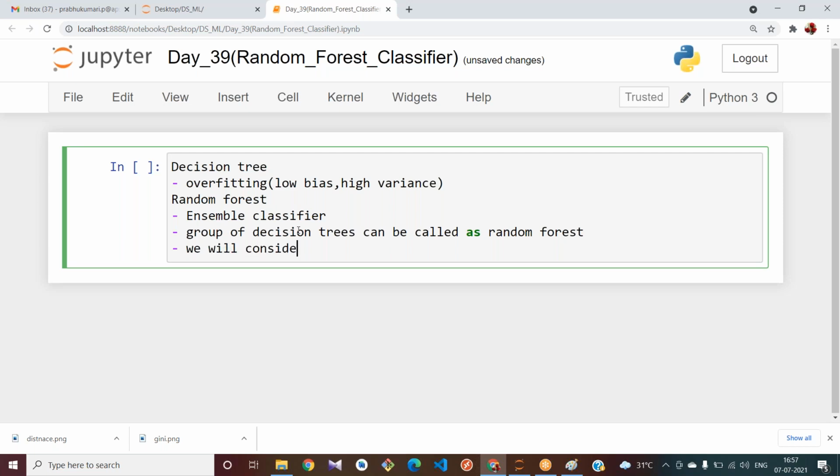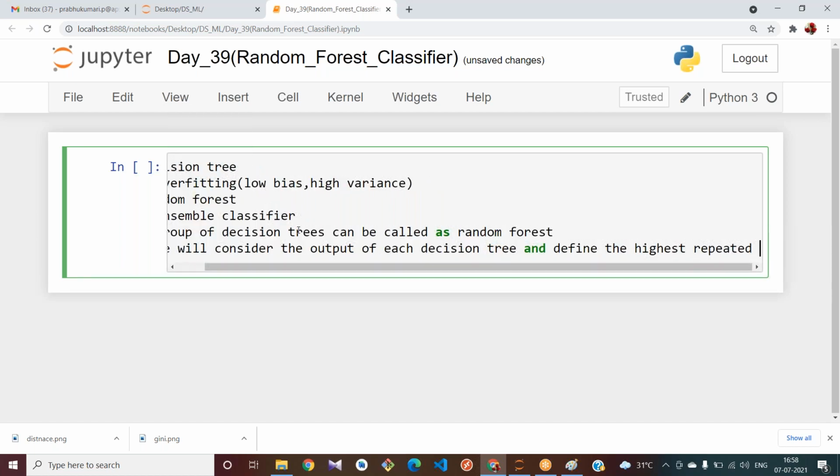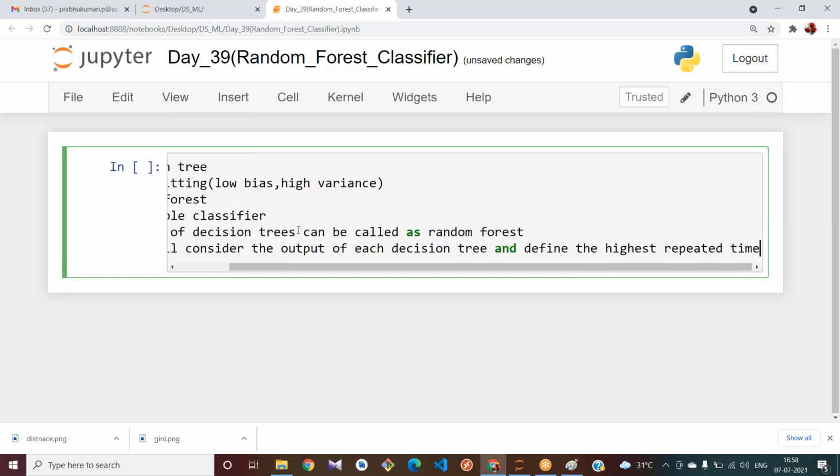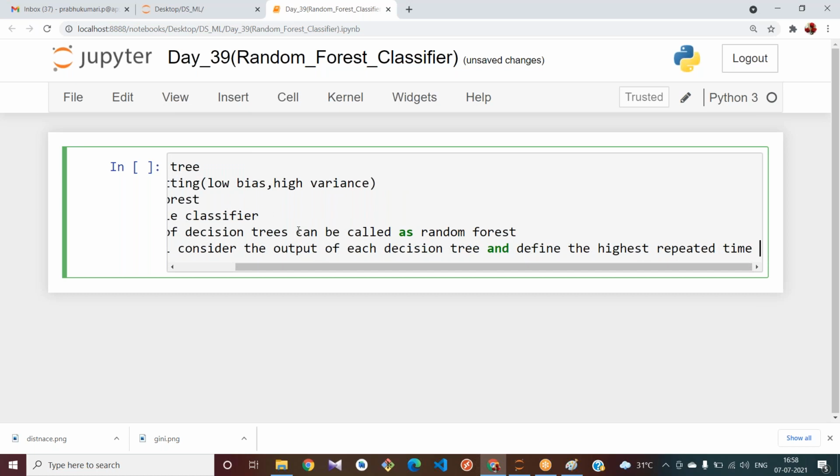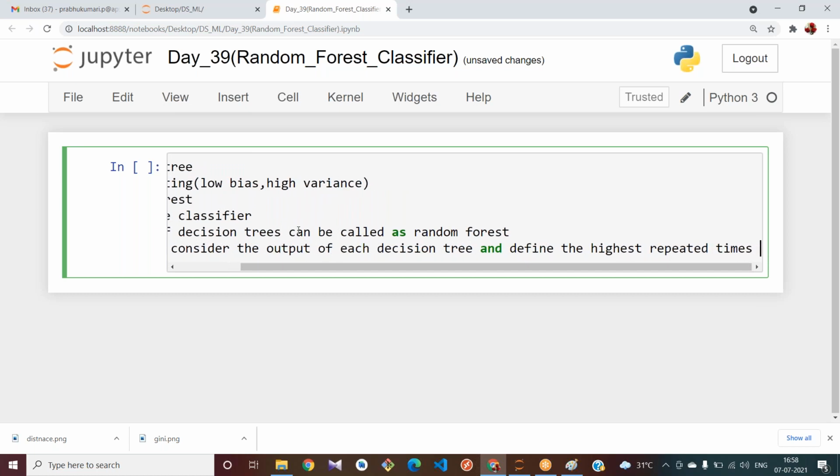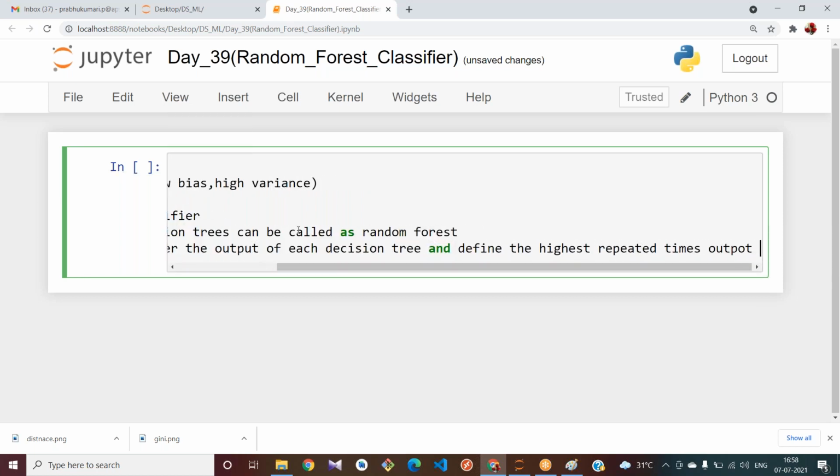We will consider the output of each decision tree, and whichever output is repeated the most times is taken as the predicted output, right?